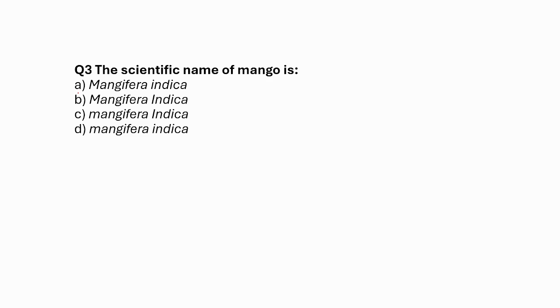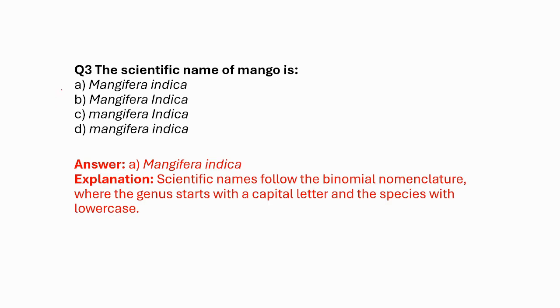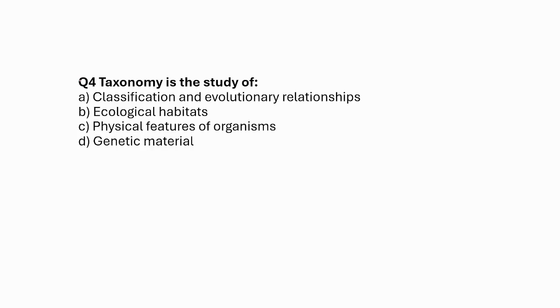The scientific name of mango is Mangifera indica, but it's written in different styles. Which one is the correct style? So the correct answer is option E. A scientific name consists of two parts. The first part is called the generic part and the second part is called the specific epithet. The generic part has to begin with a capital letter and the specific epithet should begin with a small letter.